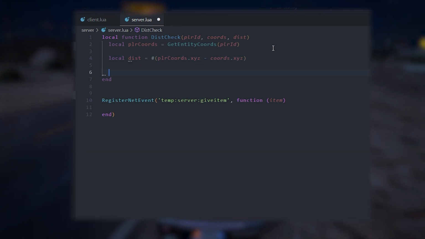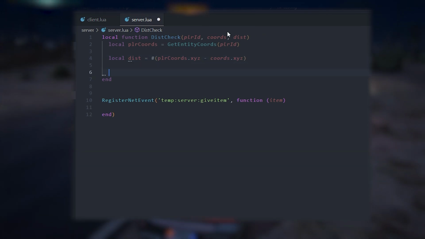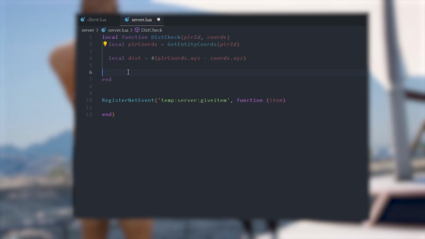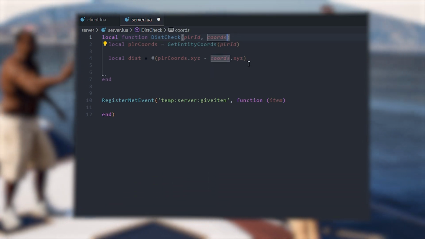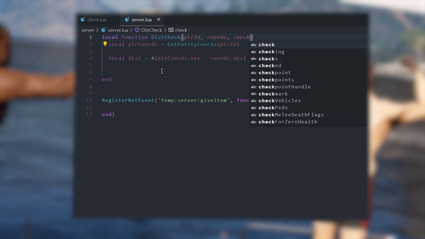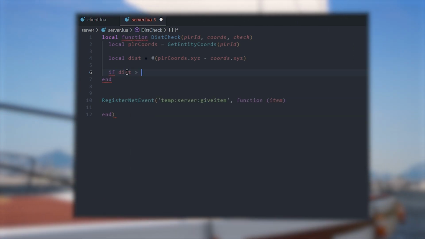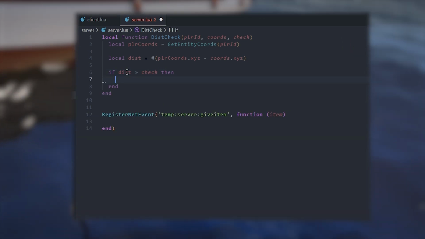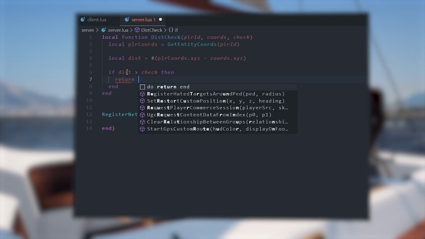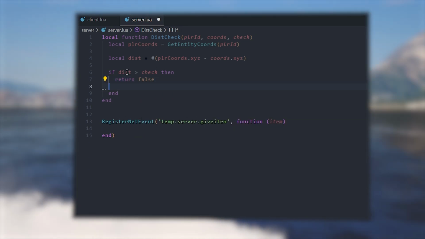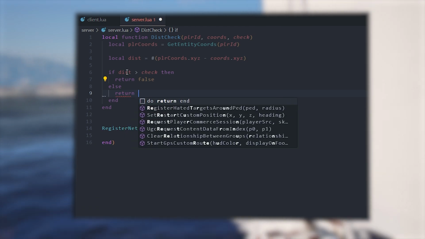So all you got to do is, well, we don't need this. I don't know why I put that there. Oh, that's why. Hold on. We'll call that check. So we'll do if dist is greater than check, then obviously something's wrong. So we need to return false, else return true.